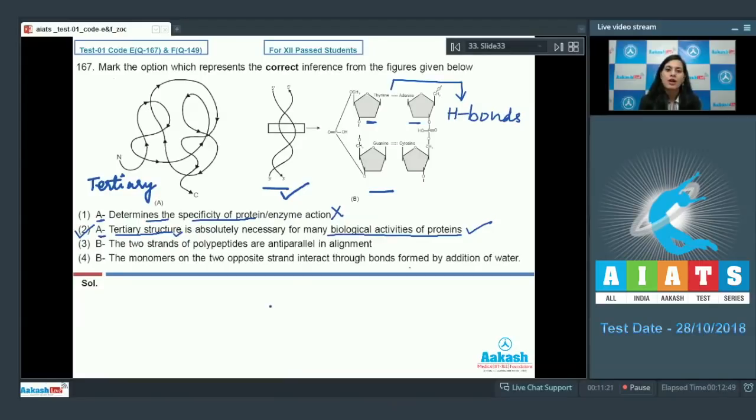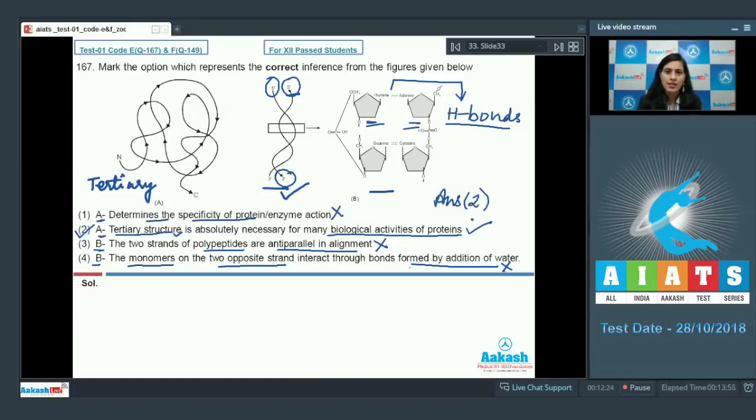The third option given is B, in which the two strands of polypeptide are anti-parallel in alignment, and this is an incorrect option because as you can see, the 5' and 3' ends are in the same direction. They are not anti-parallel but are depicted in parallel arrangement. So this is an incorrect option. The last option is B. The monomers on two opposite strands interact through bonds formed by addition of water. And this is an incorrect option because glycosidic bonds are not present in the monomeric units, but it is these hydrogen bonds which are present between these monomeric units. So the correct answer for this question is option number 2.